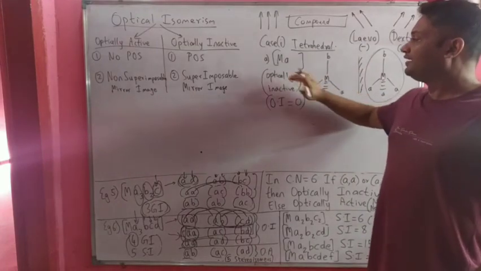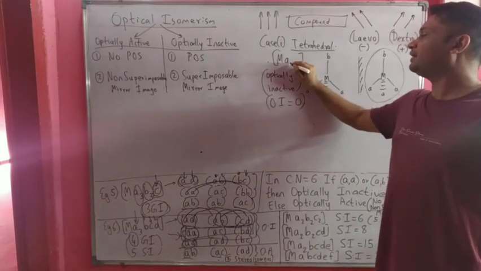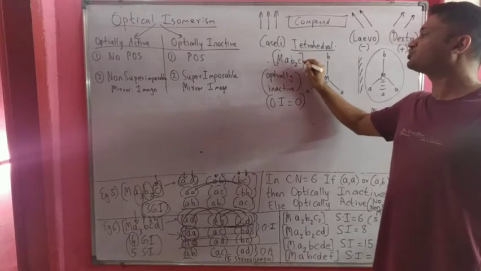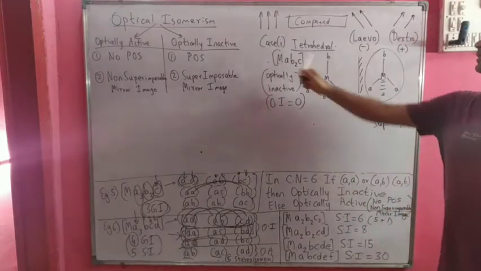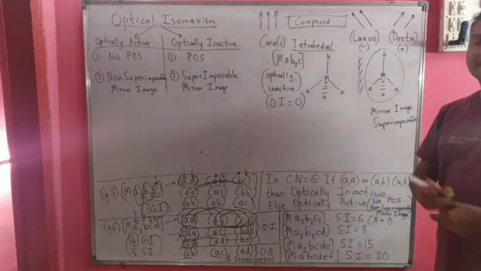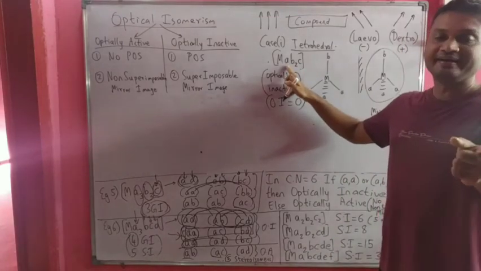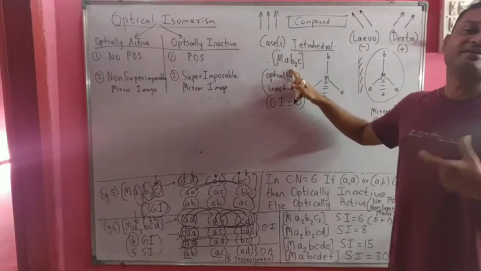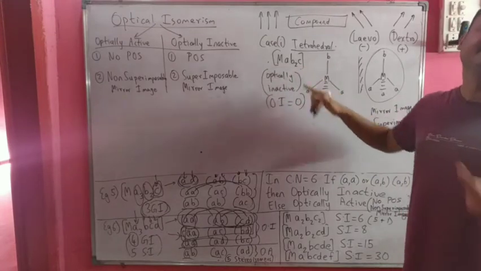Then moving on to our next case, which is let us say MAB2C. So this is our next compound, MAB2C. Again we have one monodentate ligand A, two monodentate ligands B, and one monodentate ligand C.